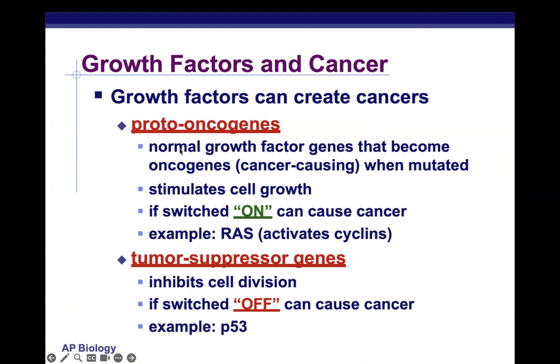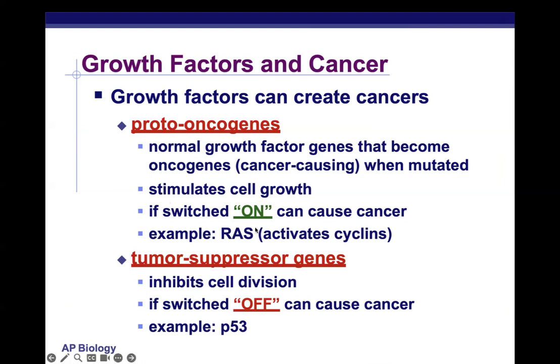So they normally produce growth factors, but if a mutation would occur, they might start to go haywire and permanently stick a switch on or permanently cause high cyclin levels in the cell. And so the cell will be continuously stimulated to divide faster, faster, faster, and form, for example, a tumor.